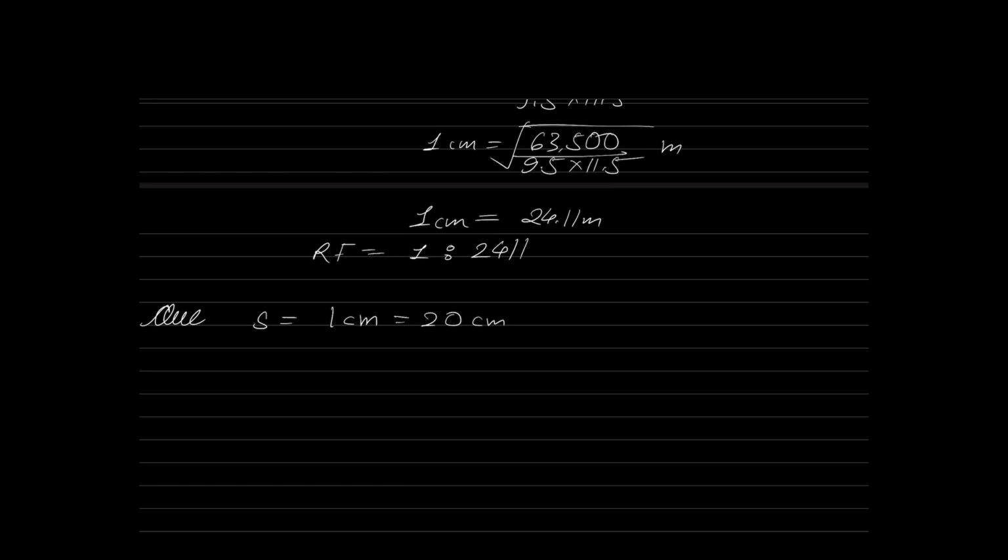So they are actually asking in the field, but if you look at the options, all the options are given in centimeters. So they are asking for the paper dimension. In the field value you can cut. The actual dimension of the footing is, that's it. So please try and solve this.